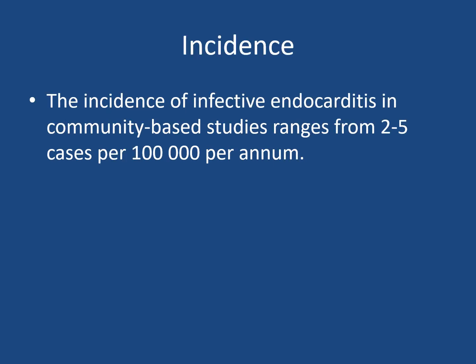The incidence of infective endocarditis in community based studies ranges from 2 to 5 cases per 1 lakh per annum. It varies with geography.